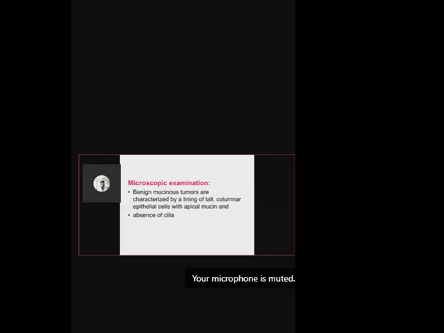So how to differentiate between serous cyst and mucinous cyst? Grossly you can differentiate when you cut open the cyst, looking at the fluid and looking at the wall or cavity of the cyst. Then microscopically, both are lined by columnar cells, but in this they will be tall columnar cells, and the nuclei of these epithelial cells are basally placed, and the upper portion of the columnar cells is filled with mucin, apical mucin, and there will be absence of cilia in mucinous tumor.